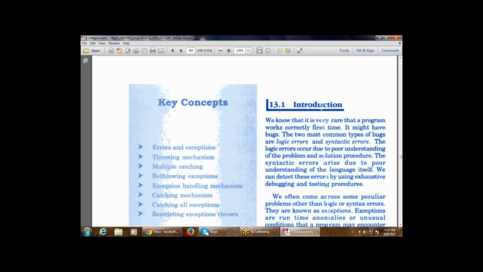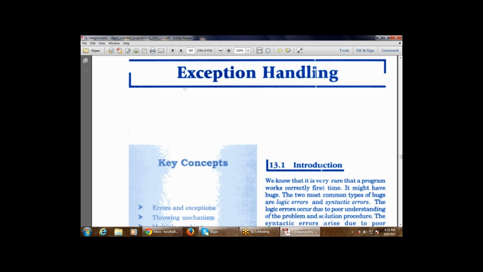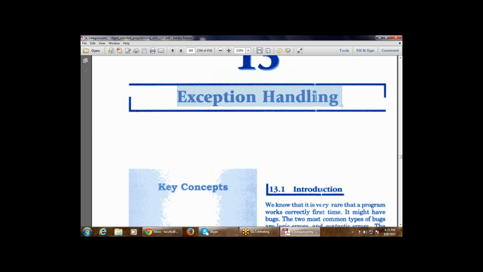This is the introduction: what is an exception first of all, and how to handle it. In simple terms, an exception means any error that occurs in programming. There are two words, exception handling. How to handle the exception is known as exception handling. Now the question arises, what is the exception? Any error, or the different types of errors that are available in C++ as a programming language, is known as an exception.